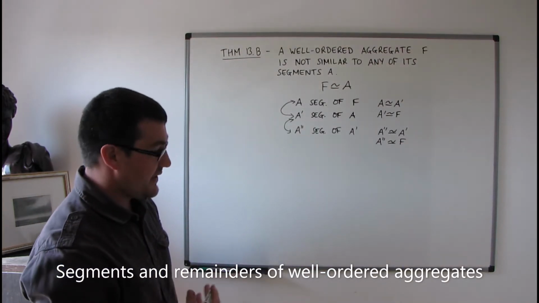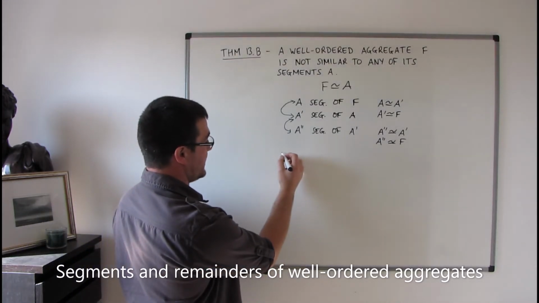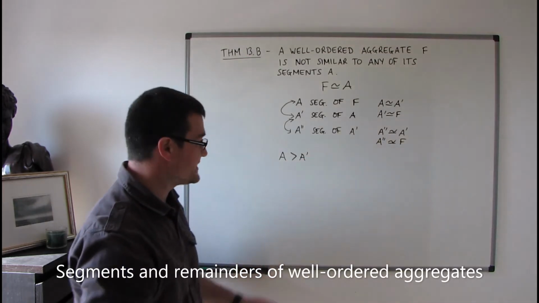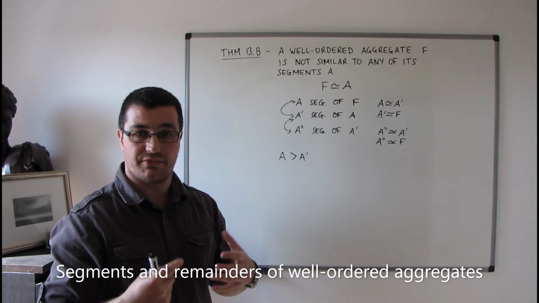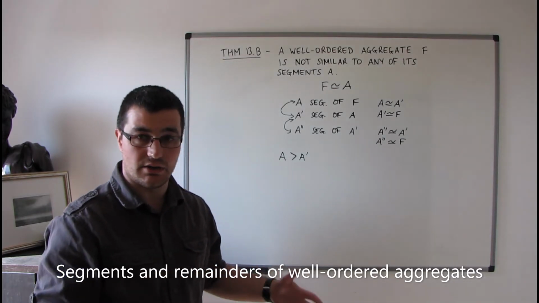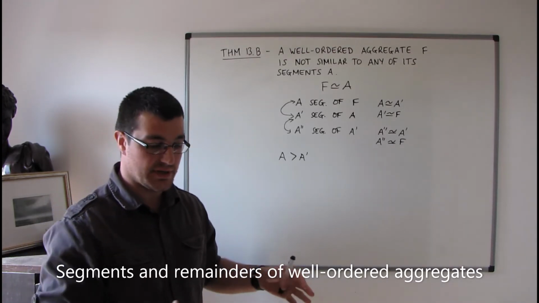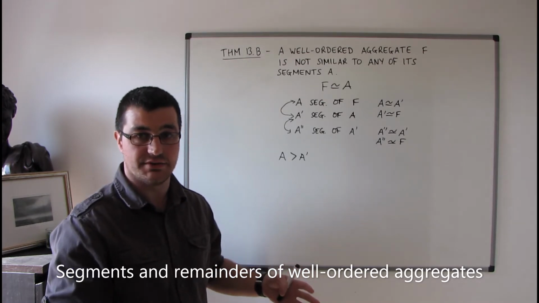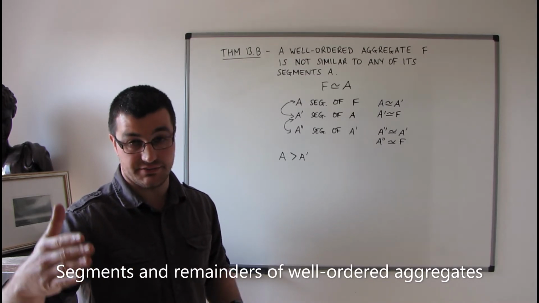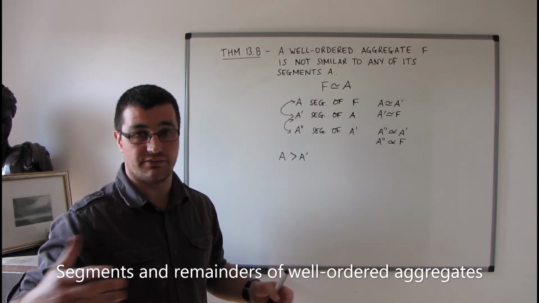So what I get is effectively a sequence of segments, starting with A, and A will be greater than A primed. Now, this has to be the case because through the definition of segment, we know that a segment of a well-ordered aggregate cannot be equal to the aggregate itself. There's always going to be fewer elements in the segment than there are in the original aggregate, because the element that defines the segment is never in the segment itself.